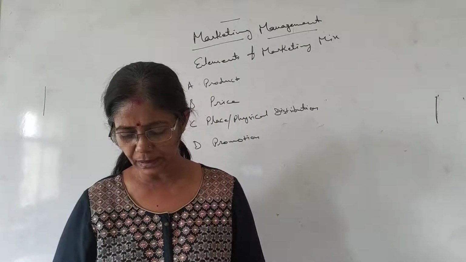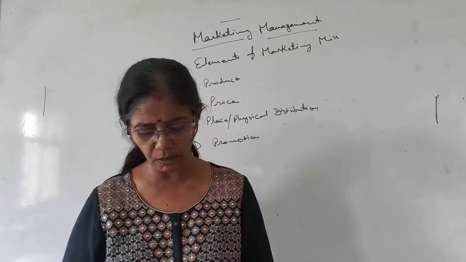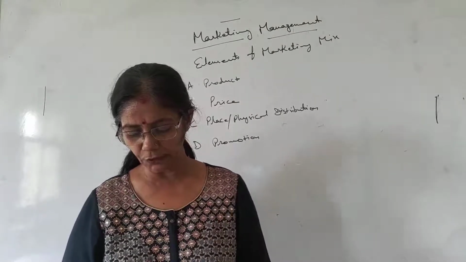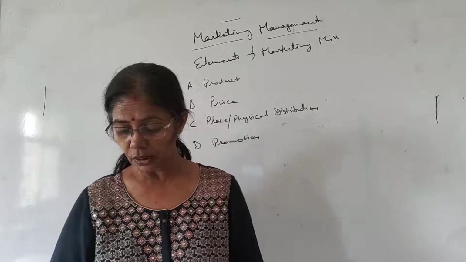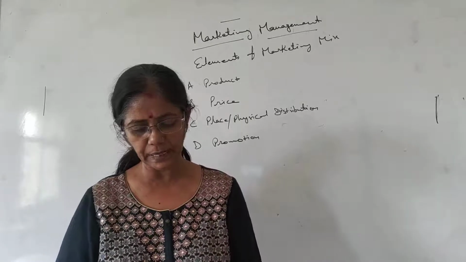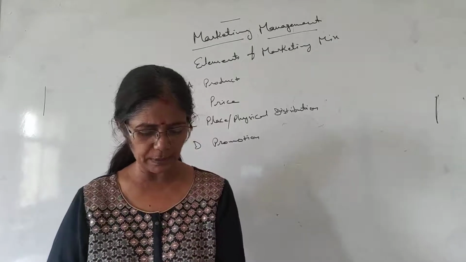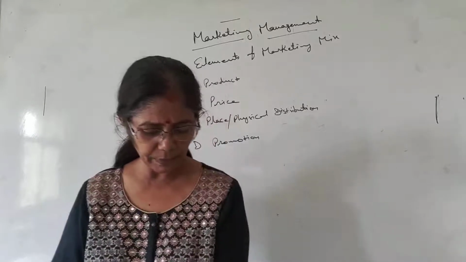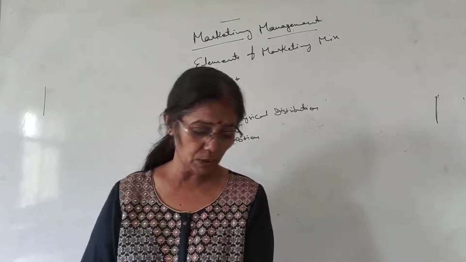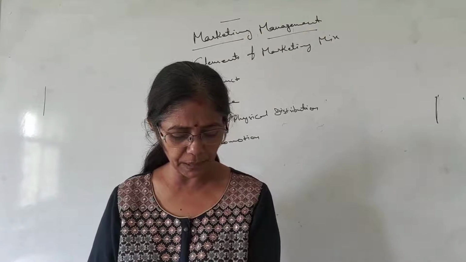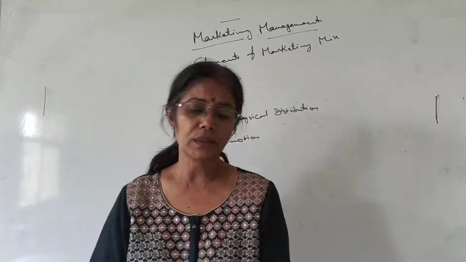Order processing means the time and steps involved between taking the order from the customer and delivery of the goods as per the order. Generally, order processing involves steps like order placement to the salesman, order transmission by the salesman to the company, credit check of the customers by the company, inventory and production schedule, and so on.